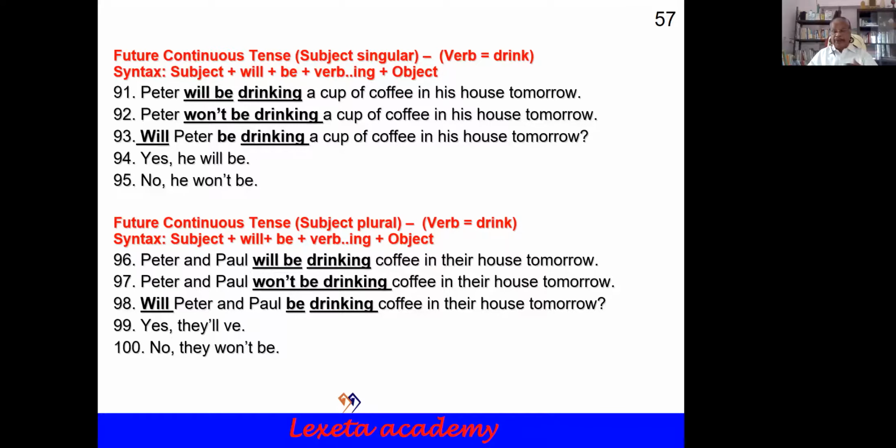So now you see, we have finished 100 sentences. If you go by the syntax, you will make no mistakes. So always remember the syntax. I have been giving the syntax in every tense. So please understand the syntax and go by the syntax. You will never make a mistake.